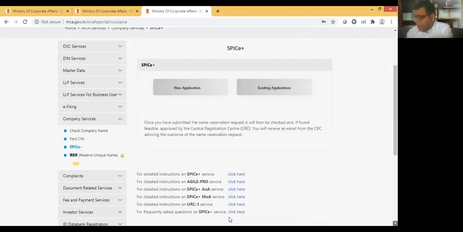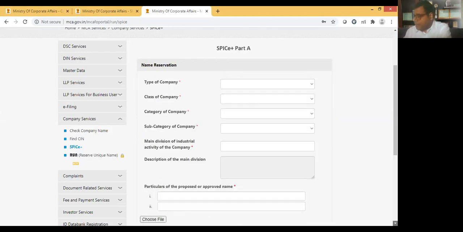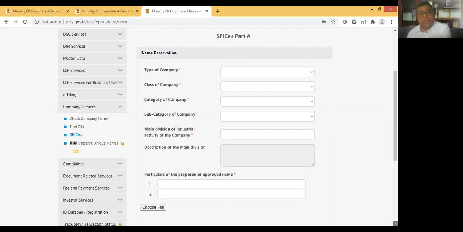Now, this is SPICe+, new application or existing application. Existing application in the sense, if you need to resubmit something or make a modification, or if you have applied for the name through Part A which is now approved and you need to go for the incorporation, then you will go for the existing application. Now, this is SPICe Part A. Part A is only for the purpose of name reservation, for the company you want to incorporate, that's it.